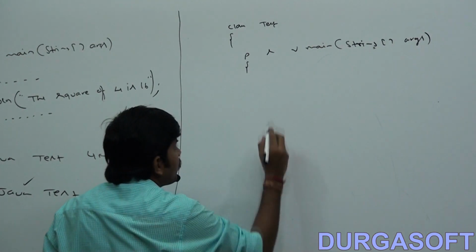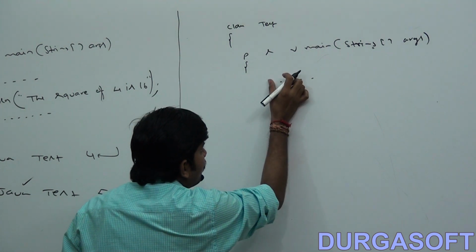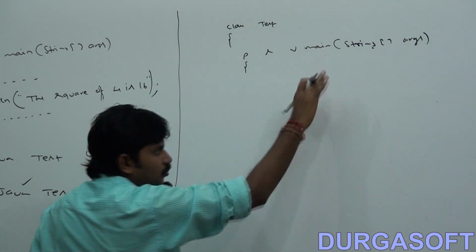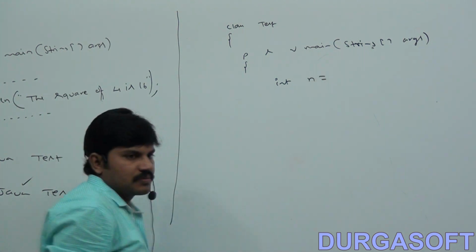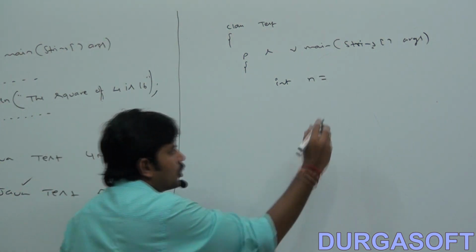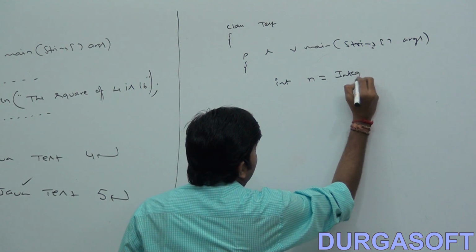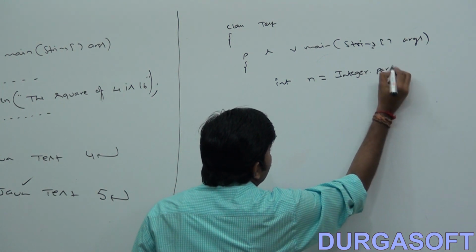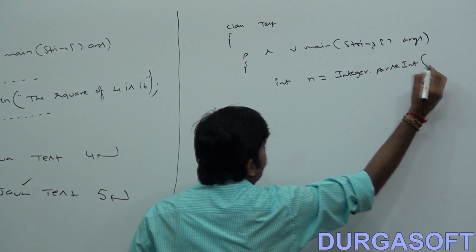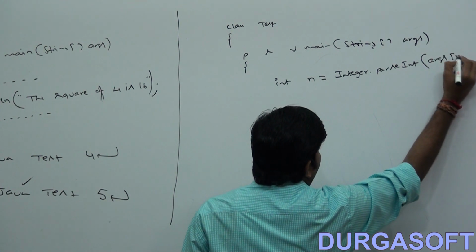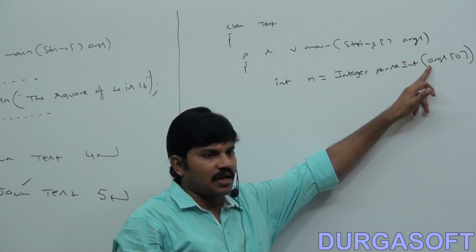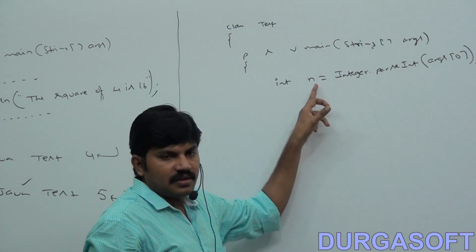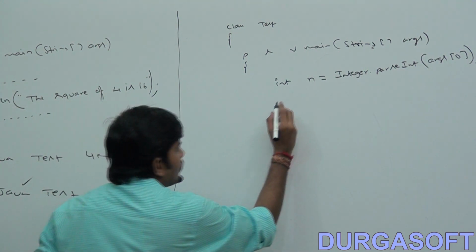Now here, the proper code: int n is equal to Integer.parseInt of args of 0. Sir, whatever string you are passing from the command prompt, I am now taking it as n.